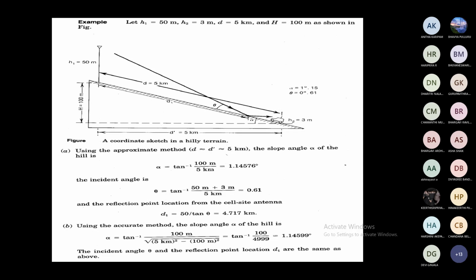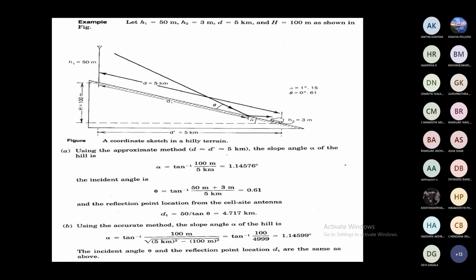Using the accurate method to calculate the slope of the hill, alpha is equal to tan inverse of 100 meters divided by root of (5 kilometers squared minus 100 meters squared). Before, we had the approximate method, where both d and d dash are taken to be equal. Now we are using the accurate method. With the accurate method, finally we are getting the slope of the hill as 1.14599 degree.